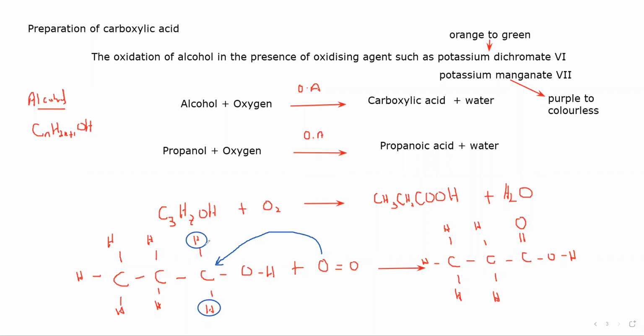Then what happened to these two hydrogen? Two hydrogen plus one oxygen which is remaining. So what will it form? Two hydrogen plus one oxygen will form H2O. So this will be the product formed when alcohol is oxidized. Is the structure clear, how the product is formed? Any doubt in this?